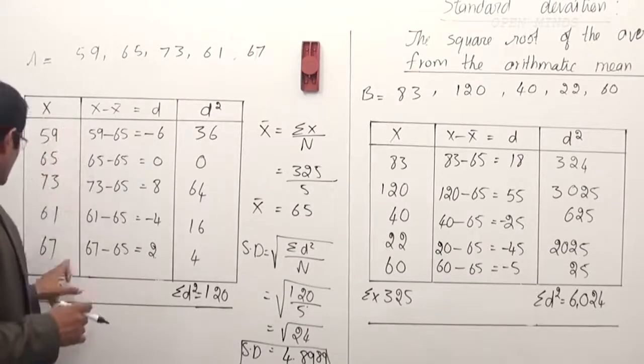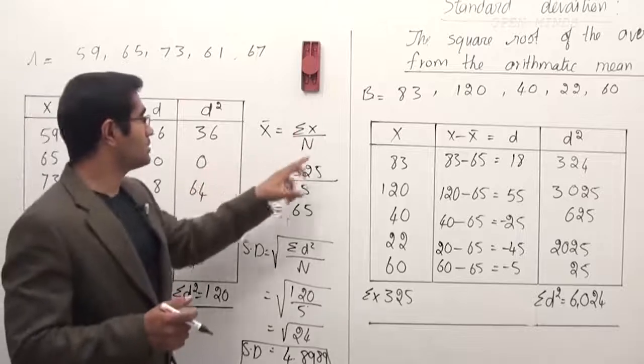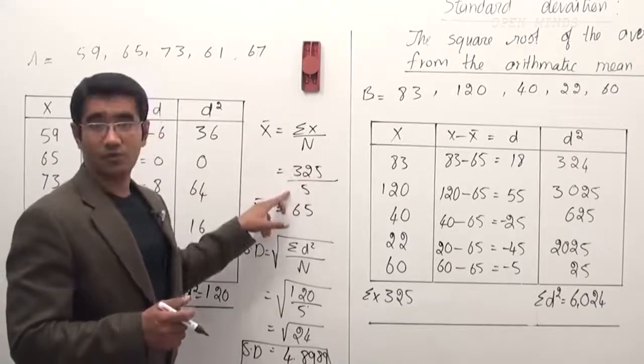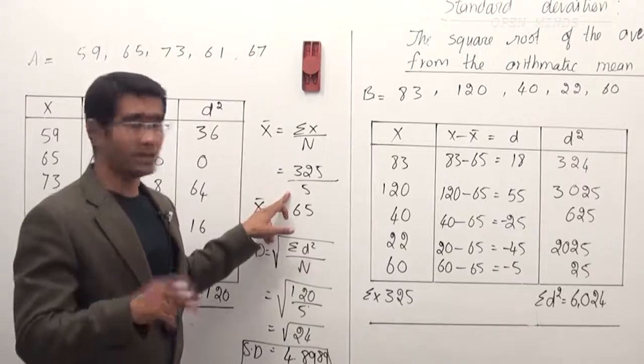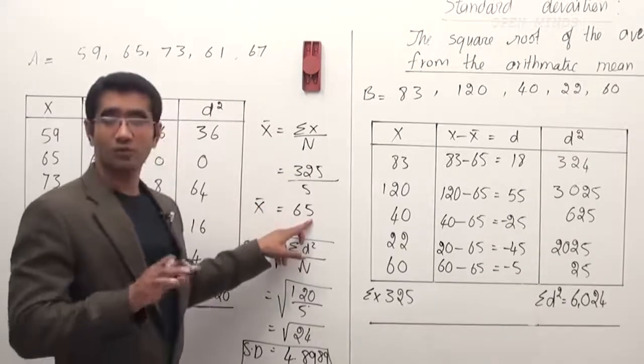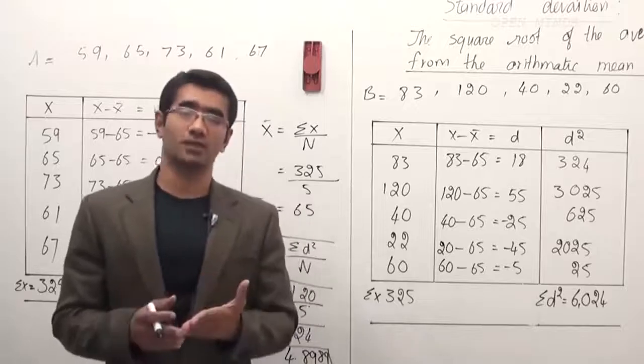Clear enough. I add all the scores. I get 325. Look at that. I'm getting sigma x, which is 325, divided by n, the number of scores. What I'm doing here is finding the mean. That is simple. We know this from last year, right? That is the mean. That is 65. It means that on average, player A can score 65 runs.